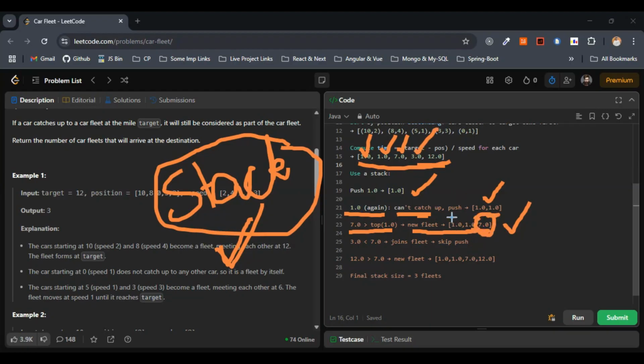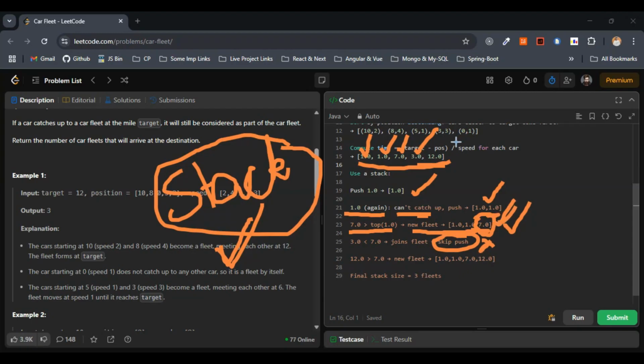We will check whether 3 is greater than or less than 7.0. 3 is less than 7.0, so this joins the fleet. This doesn't form a new fleet. This joins the fleet, and so we will skip the push. We will not push anything. In this case 3 is not greater than 7.0, so it doesn't form a new fleet. Instead it joins the fleet, so we will not push anything here.